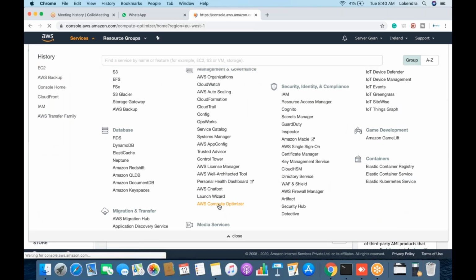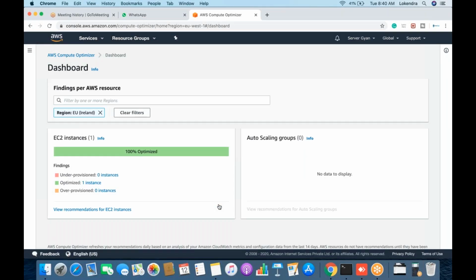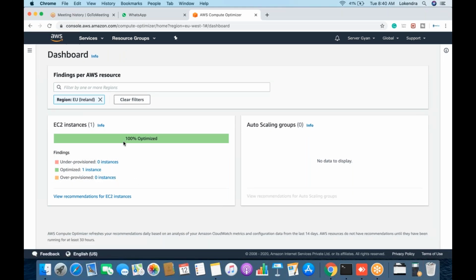This is the particular tool. I hope you might have seen this, or those who are really into this particular thing can easily understand it. So this service says that you have 100% optimized instances.